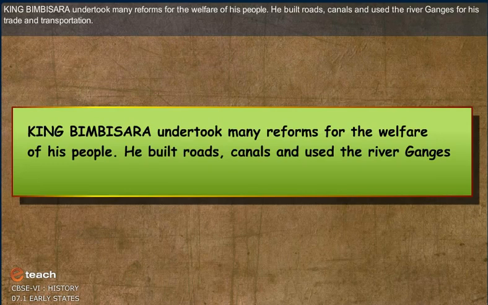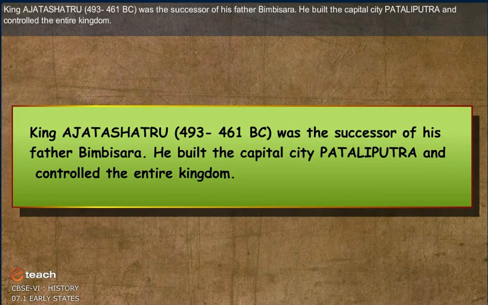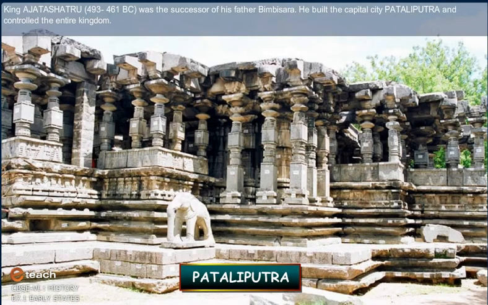King Bimbisara undertook many reforms for the welfare of his people. He built roads, canals and used the river Ganges for his trade and transportation. King Ajatashatru, 493 to 461 BC, was the successor of his father Bimbisara. He built the capital city Pataliputra and controlled the entire kingdom.